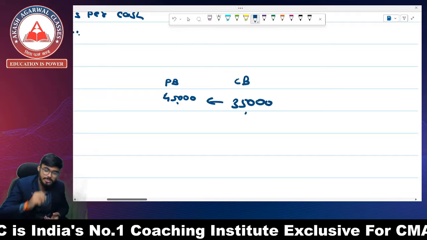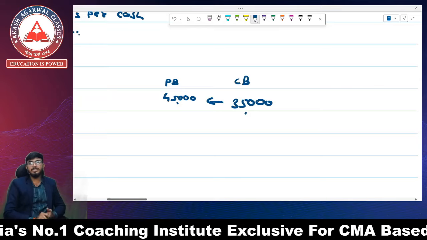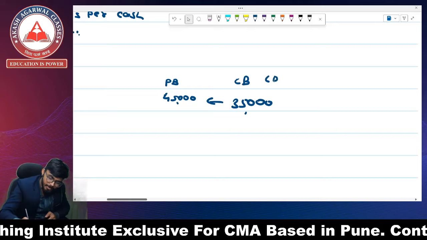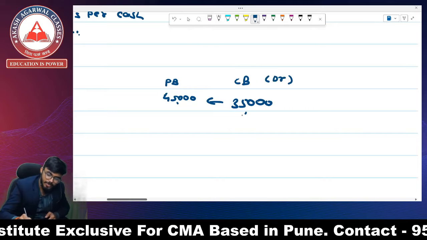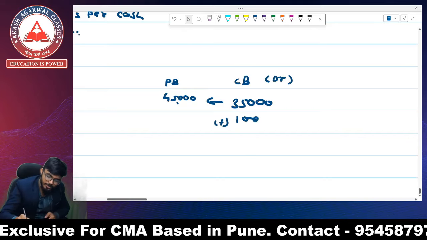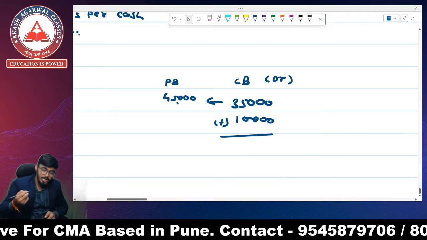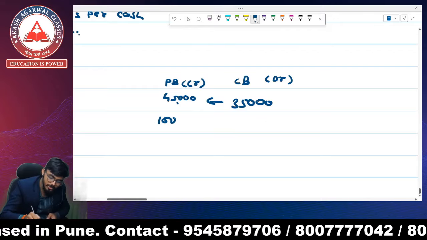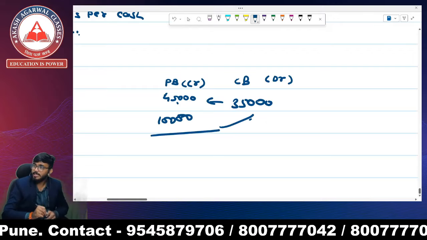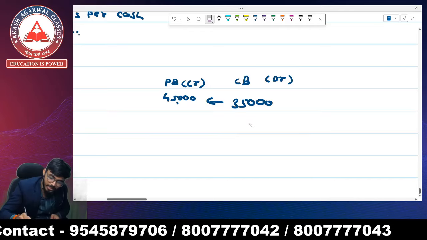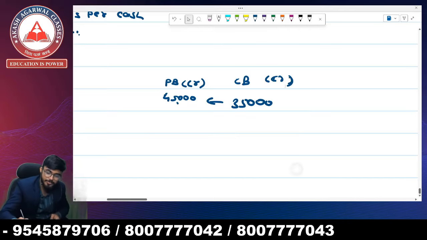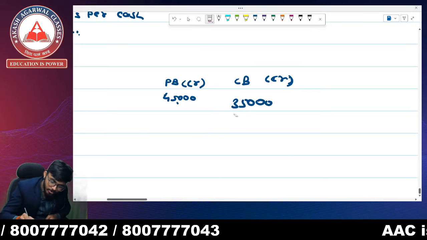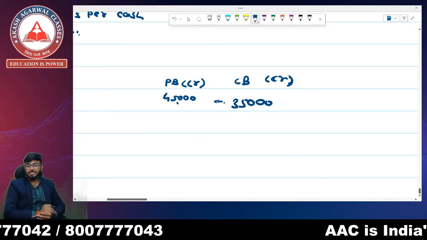We have to match the transaction. So how are we going to match the transaction? If it has a debit balance as the question says, then we have to add this amount, rupees 10,000, so we can match this. If our starting point is passbook as per credit balance, we are going to reduce 10,000 from this amount. If the starting point is credit balance as per cash book, we have to match this transaction.